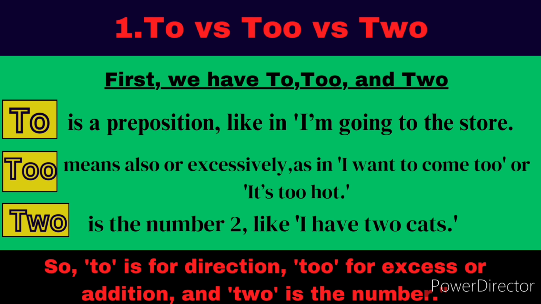Let's get started. First we have two, too, and to. To is a preposition, like in I'm going to the store. Here to is a preposition. Too means also or excessively, as in I want to come too, or it's too hot. Two is the number two, like I have two cats. So to is for direction, too for excess or addition, and two is the number.